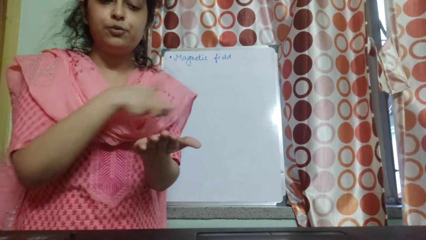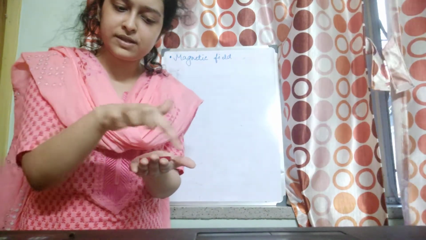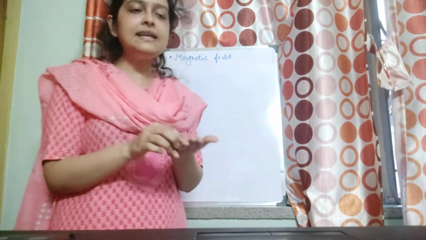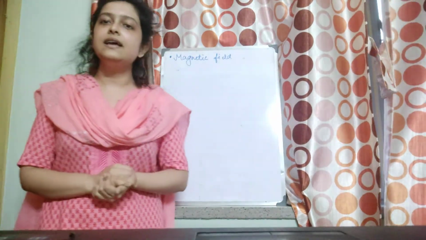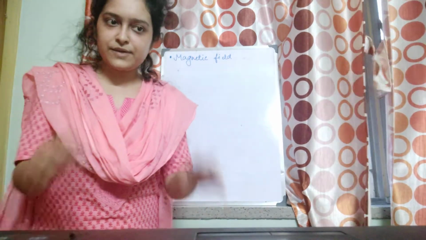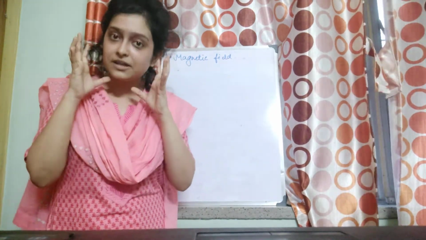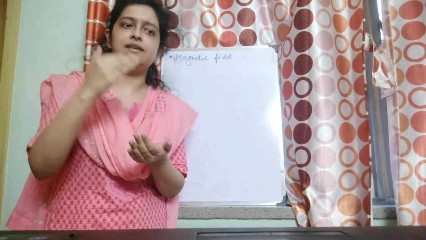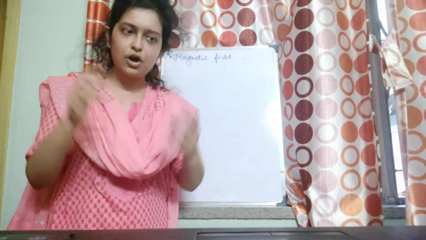It may so happen that for this magnet, its magnetic field may be limited up to this or maybe up to this. So basically it's the region or the space around the magnet in which the magnetic properties or the strength of the magnet can be experienced. The magnet can exhibit its magnetic property within it, beyond which it cannot.